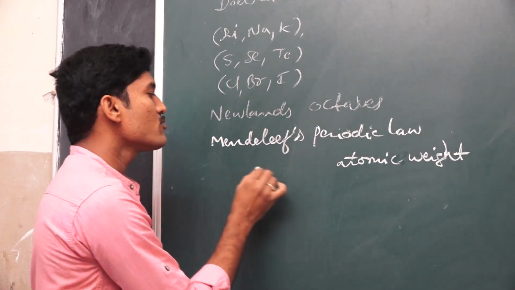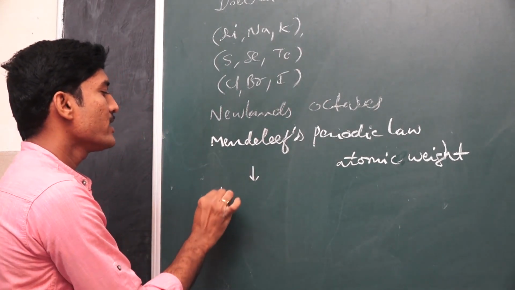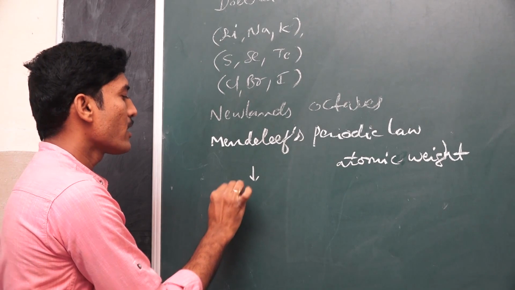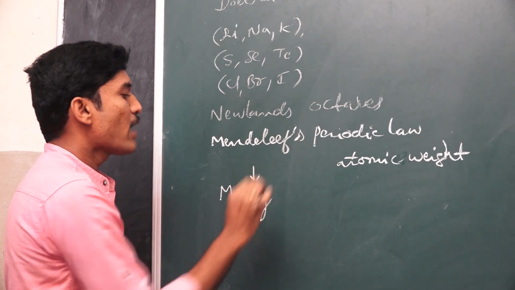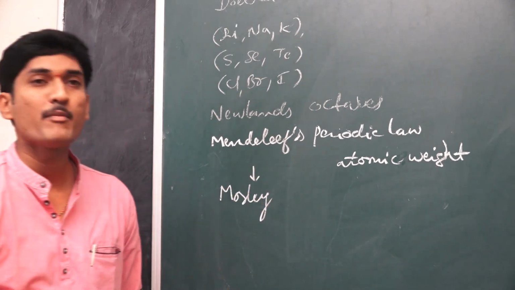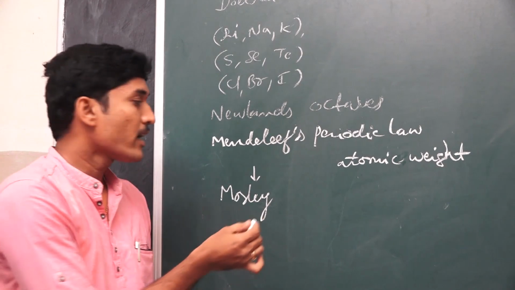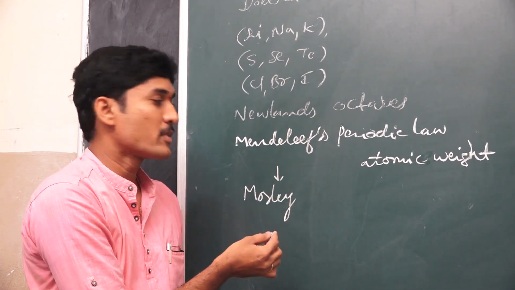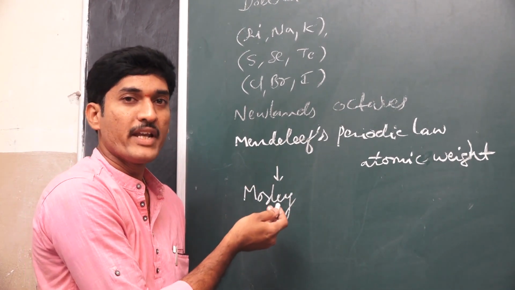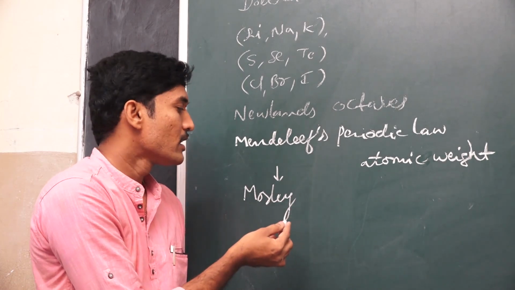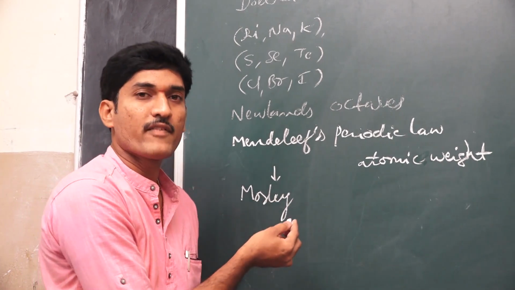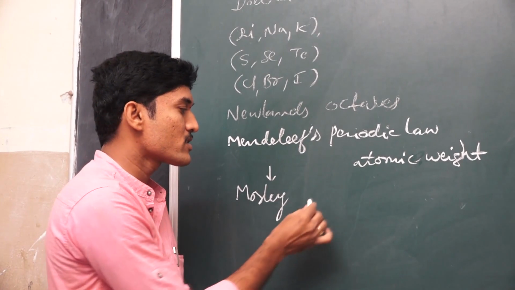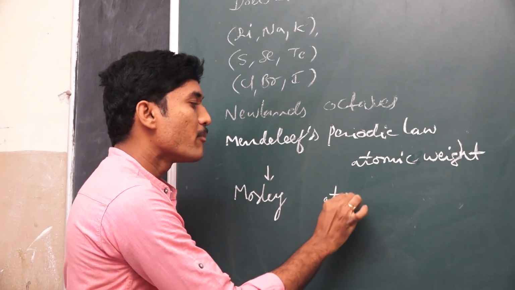And again, that was modified by the scientist H.J. Moseley. He is famous for his atomic number concept, and according to Moseley's concept, he proposed a periodic law which states that the physical and chemical properties of elements are the periodic functions of the atomic number.